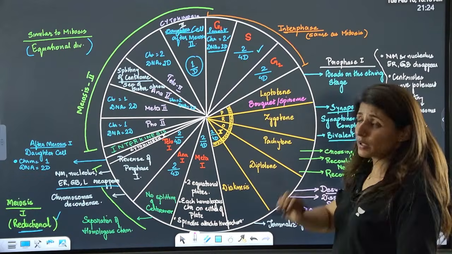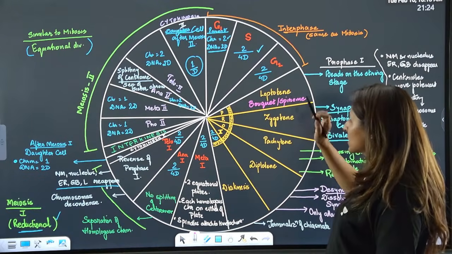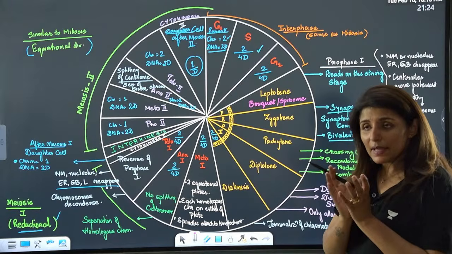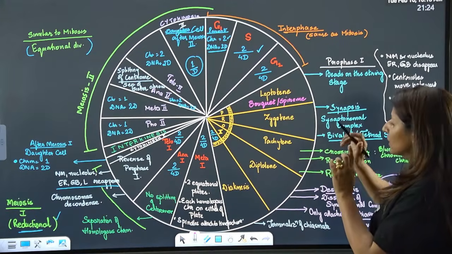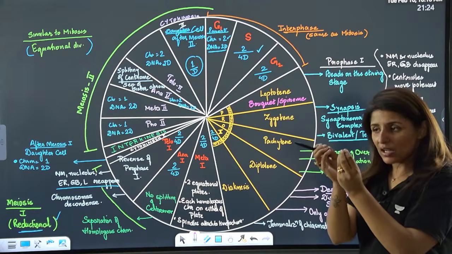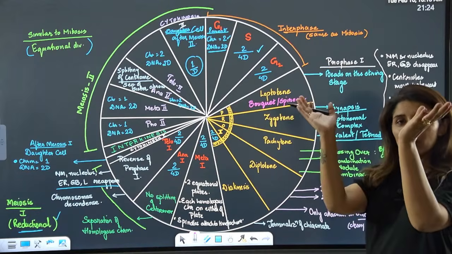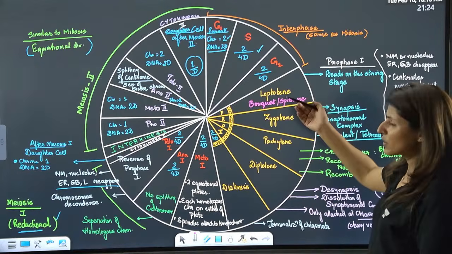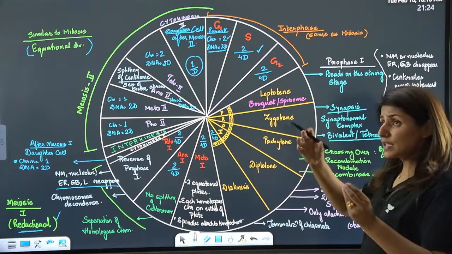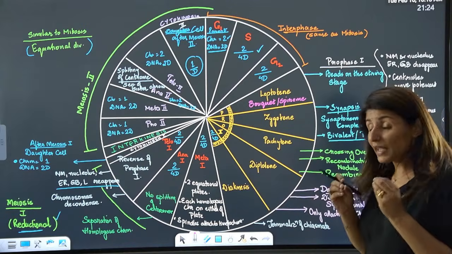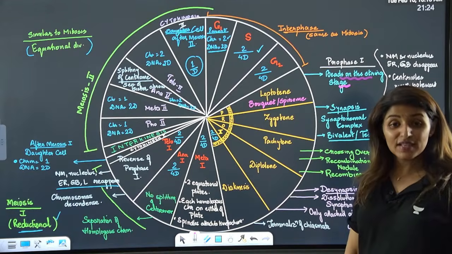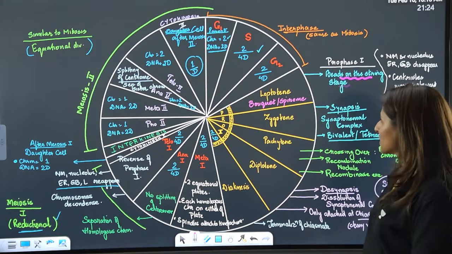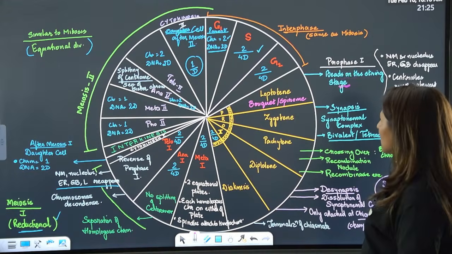Leptotene is also known as the bouquet stage or spireme stage. So here basically all the chromosomes or the chromatin fibers are in the bouquet stage. So they are converging on the lower side and they open up like a bouquet. So it is because of the arrangement. And here, since they have started condensing, they appear like beads on a string. So basically nucleosomes will start becoming visible, right? Beads on the string stage.